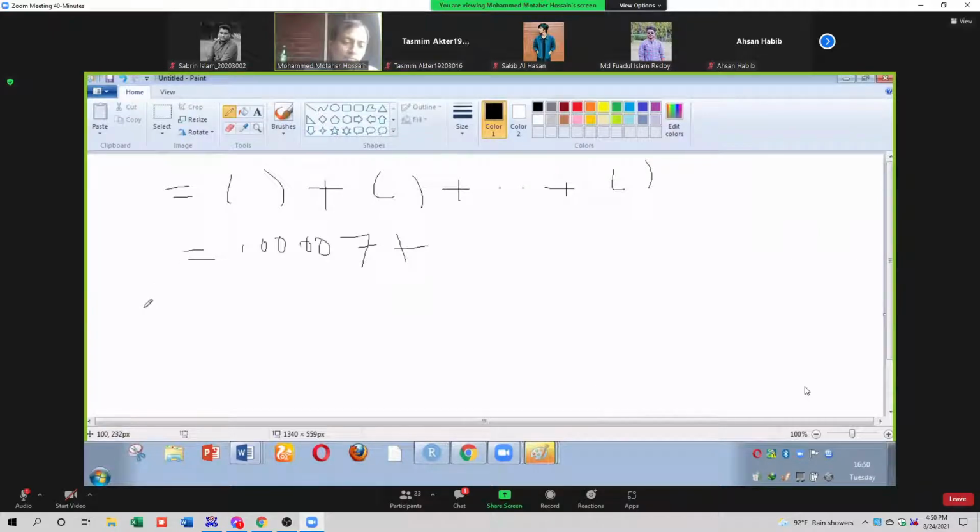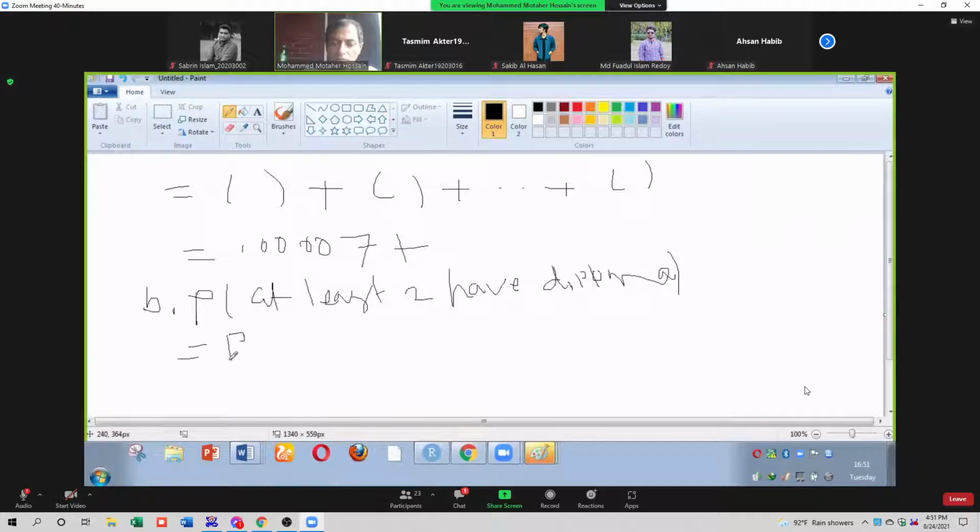So question B. Calculate the probability that at least two adults have a diploma. At least two means what? Maximum. At least two means what?